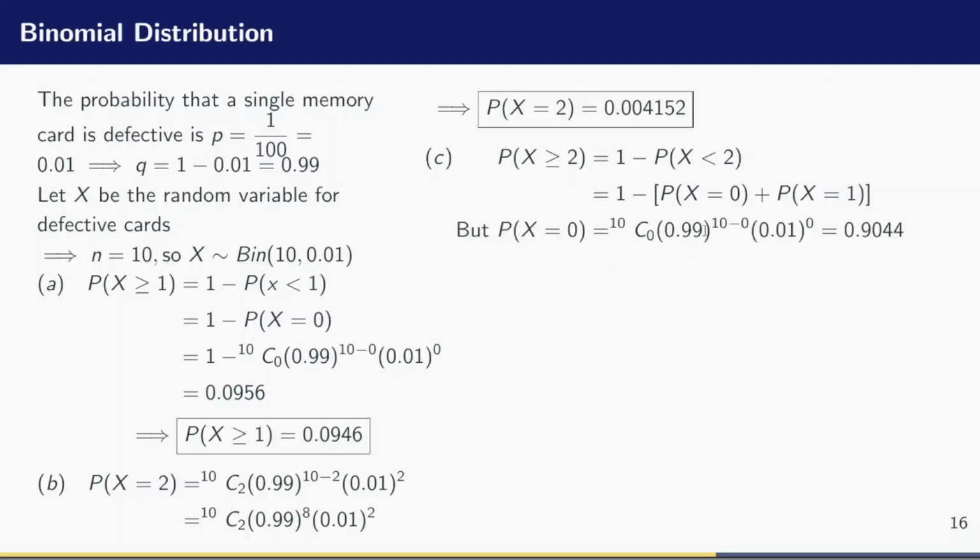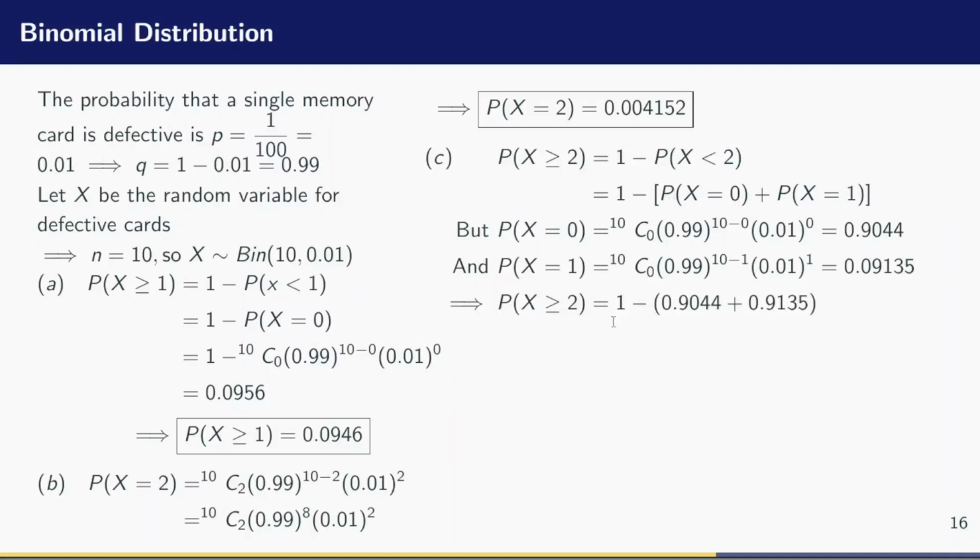So I will express them individually. Let me start with the probability that X equals 0. I just punch in the 0 everywhere else. I evaluate. I'm going to have 0.9044. What about the probability that X is equal to 1? I also punch it in the PDF for the binomial distribution. I evaluate everything and I'll have 0.09135. Then I now have to plug it into this expression and then evaluate it.